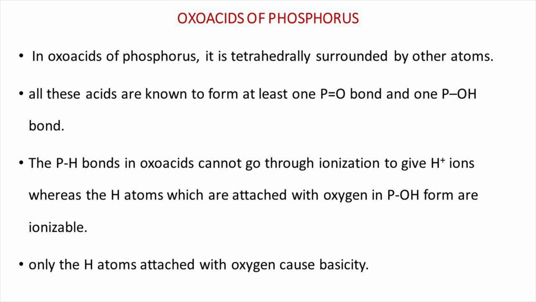In oxo acids of phosphorus, phosphorus is tetrahedrally surrounded by other atoms. All these acids are known to contain at least one P double bond O bond and one P-OH bond. The P-H bonds in oxo acids cannot ionize to give H+ ions, whereas the hydrogen atoms which are attached with oxygen in P-OH form are ionizable. Only the hydrogen atoms attached with oxygen cause basicity.